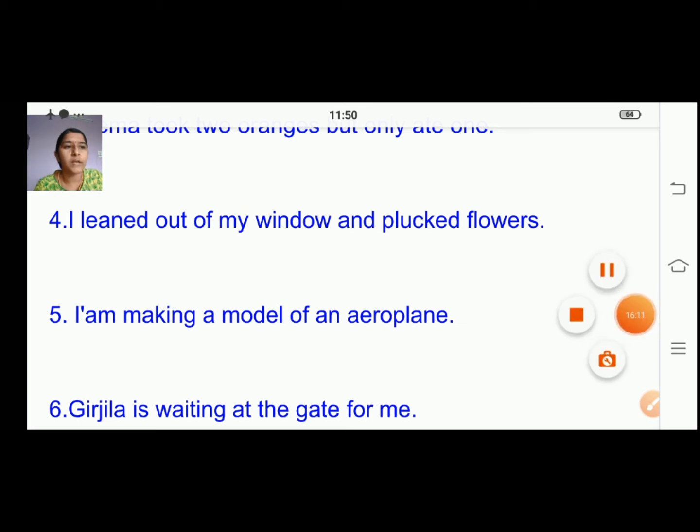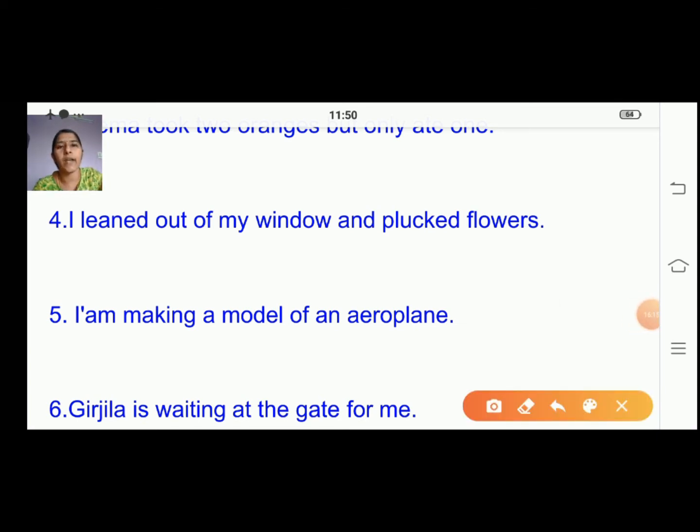So what is the action she is doing here? She is leaning, right? So she leaned. One more time. I leaned out of my window and plucked flowers. So these two are the verbs. Understood, children? Shall we move on to the next?